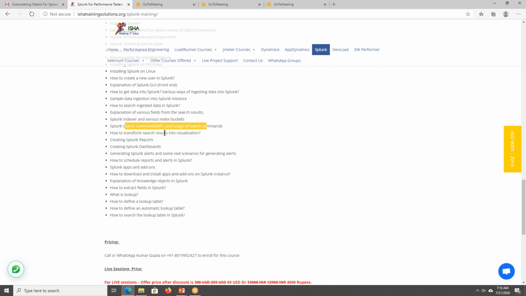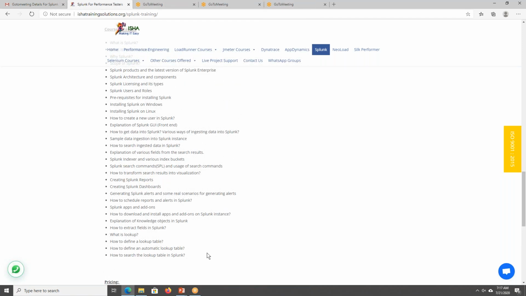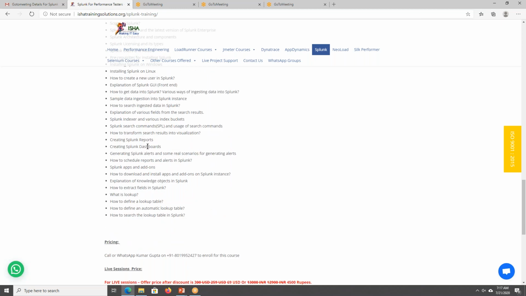We'll also cover how to create reports for performance testing as well as dashboards, and there will be lookups, apps, tables, and alerts and all those. We'll cover all those things because in most performance testing we rely on the reports and the dashboards. This is one thing, and I'm moving on.